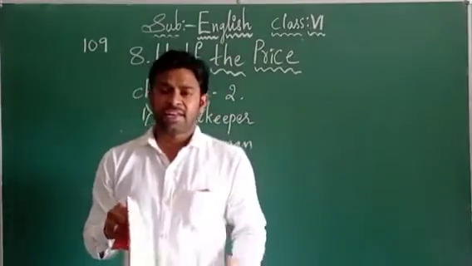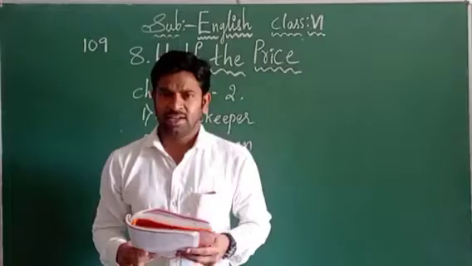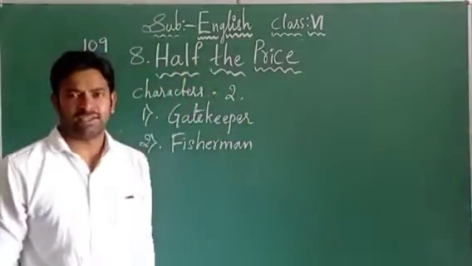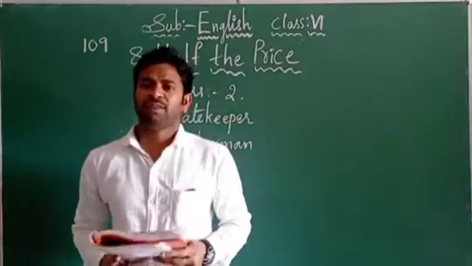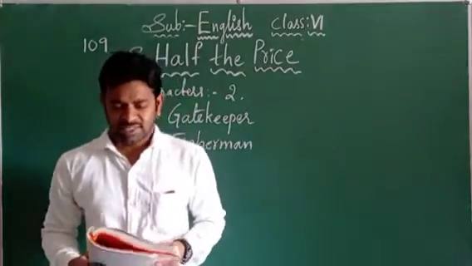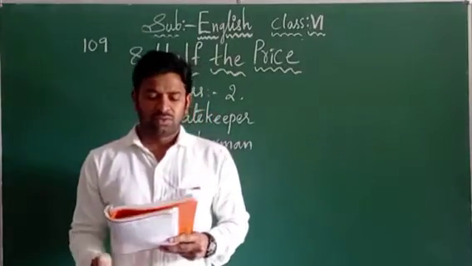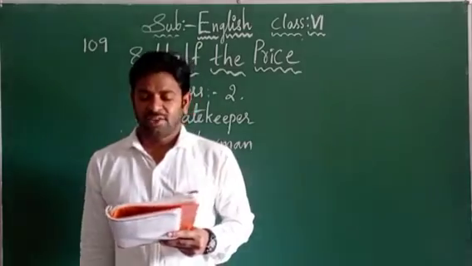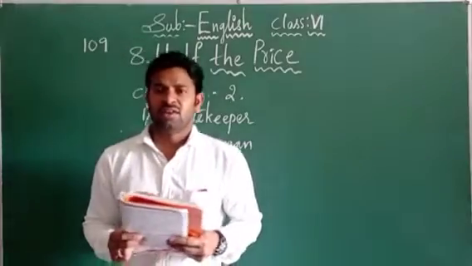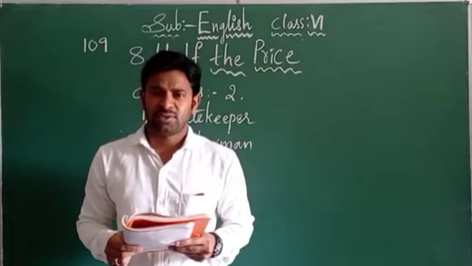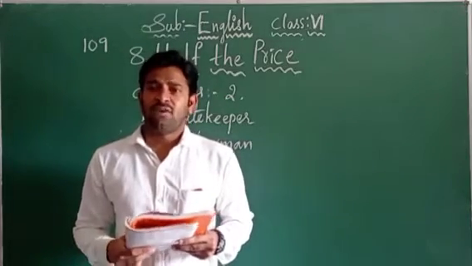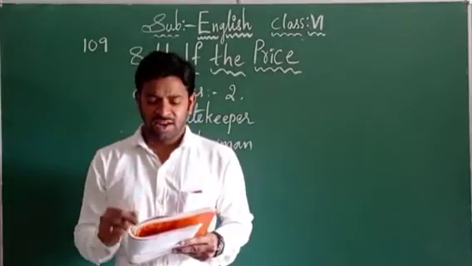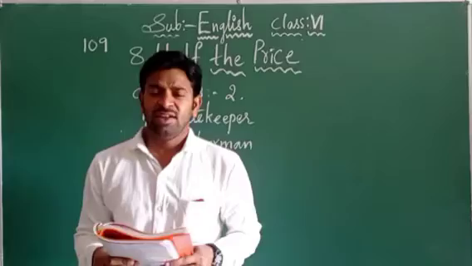Let us see here. Turn the page. Reading A is given, children. One story is there related to this topic. What topic are we going to learn here? Half the Price. What message are we going to get from this lesson? Let us start. Once there lived a fisherman in a town near the Arabian Sea. Everybody knows the Arabian Sea, I think.